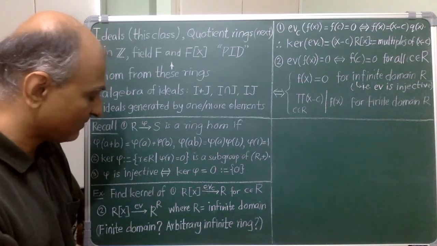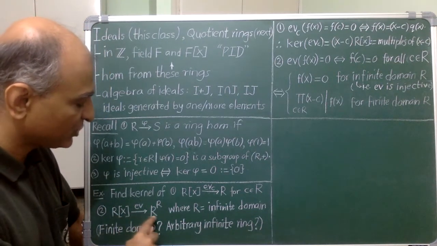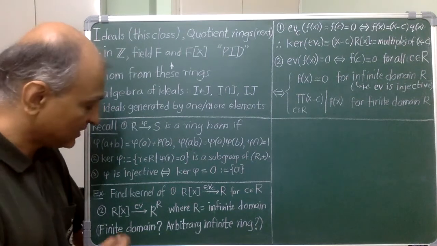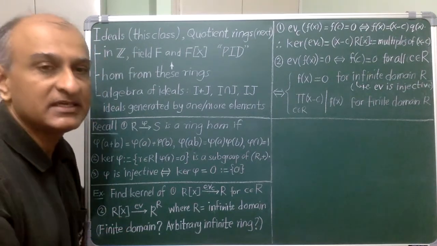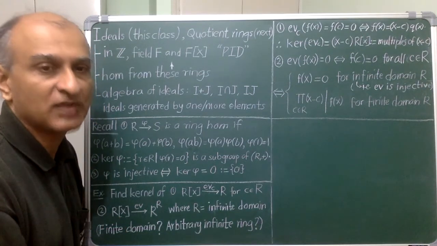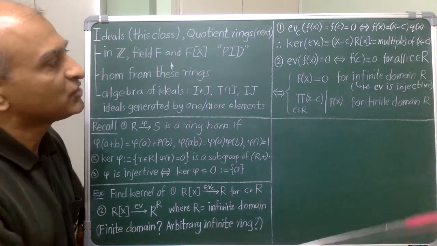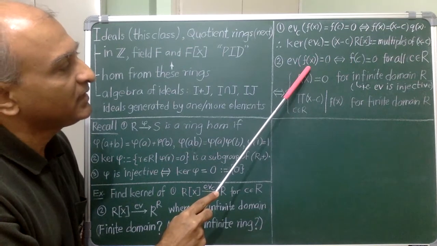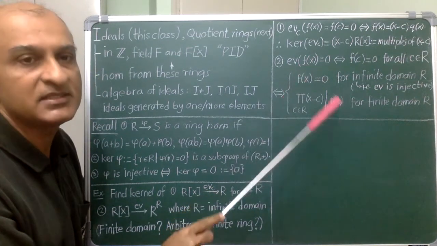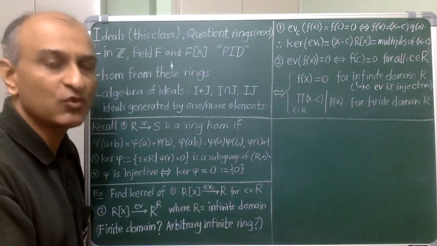In the second example, I am given the evaluation homomorphism. This takes in a polynomial f and sends it to the function that it defines on R by means of evaluation. Okay, so a polynomial f is going to be in the kernel precisely when it evaluates to a 0 function.